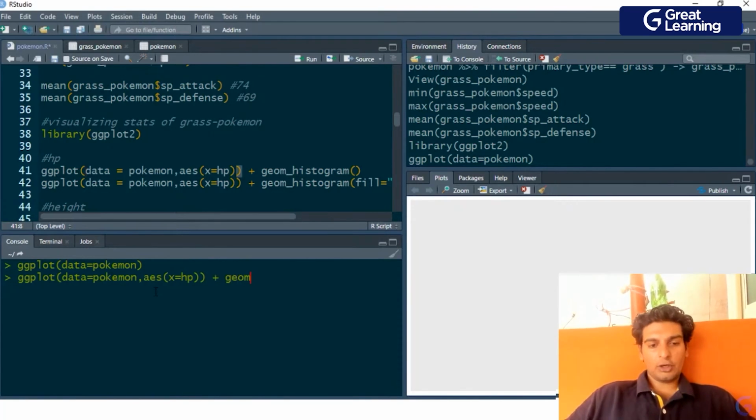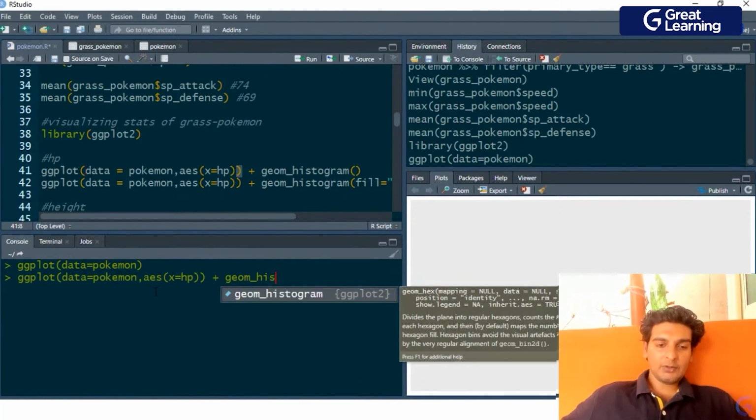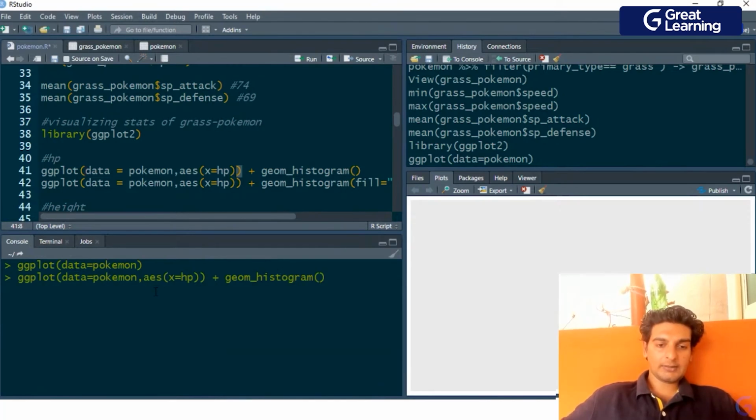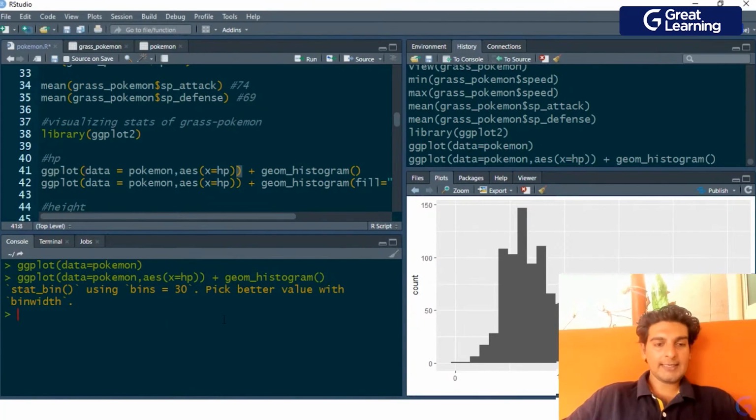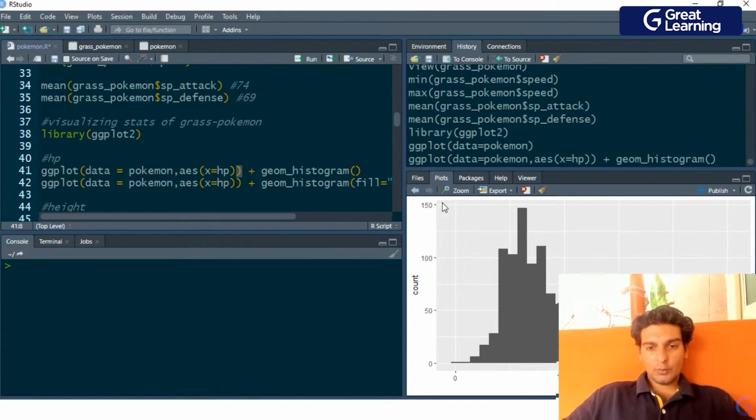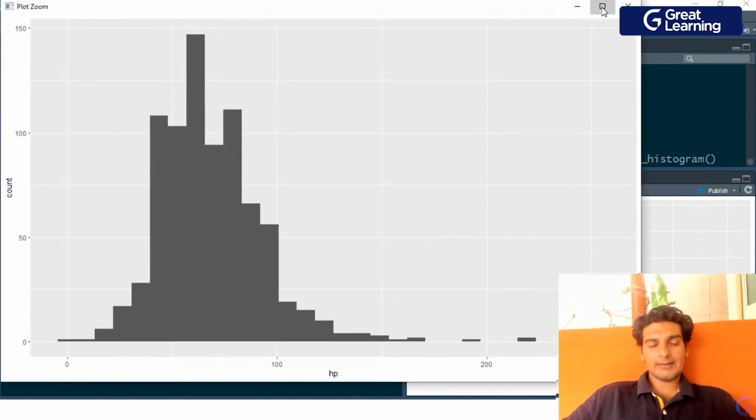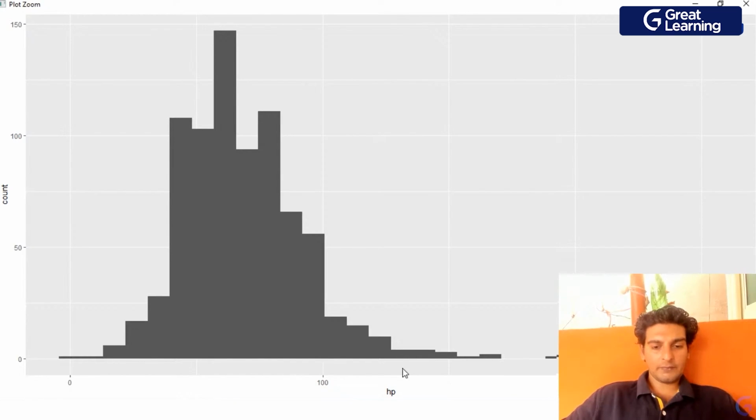Going ahead, I'll use a geometry, and the geometry which I'm using is geom_histogram, because I want to make a histogram, and since this is a numerical column, we have to pick a histogram. And this is what we get over here. Let me zoom this and let's see the distribution of the HP of a grass type Pokemon.